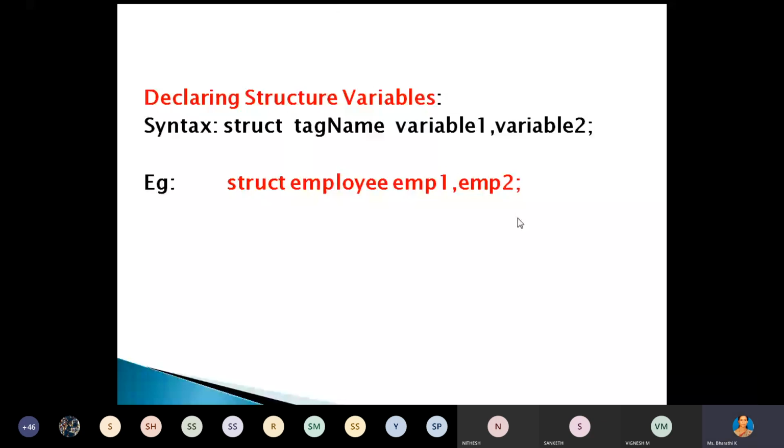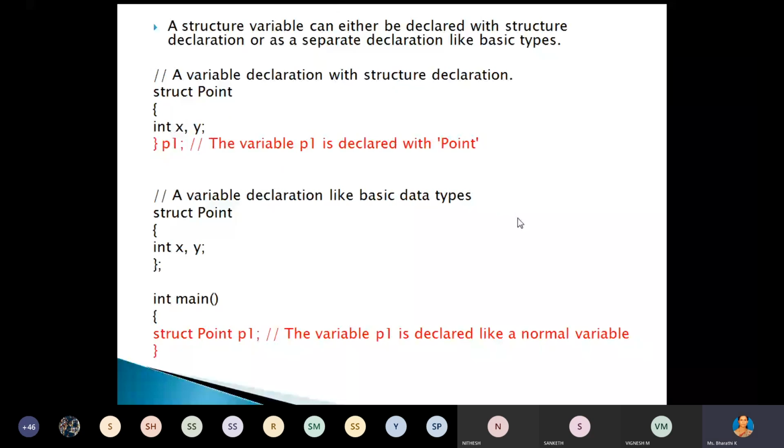Now, one simple example. Here we have a structure whose name is point. We can declare the structure variable in different ways. See how we can declare the structure variable. One method is struct point with the data members of the structure, x comma y, and without using the struct keyword we can declare the structure variable p1 here.